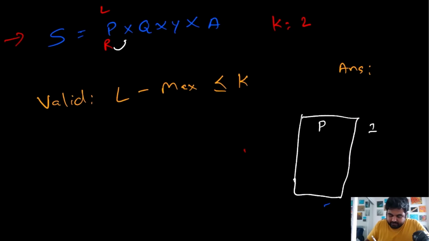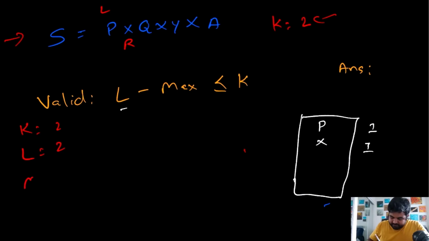Now we will update the value for r. So this is x, and x is also present one time. Now we will see the current length of this string. So now r is located over here, so current length is actually 2. And what is the k value? K value is also 2 because that is constant, so that won't change.